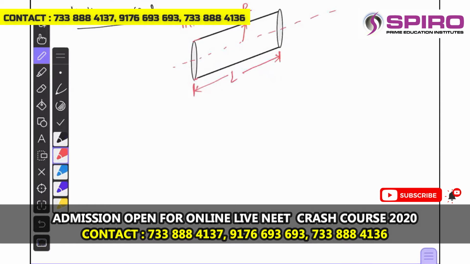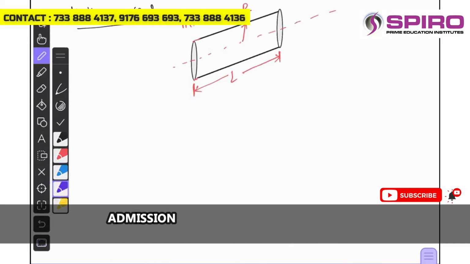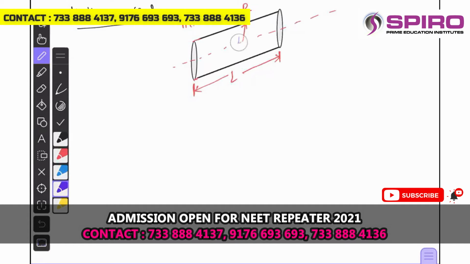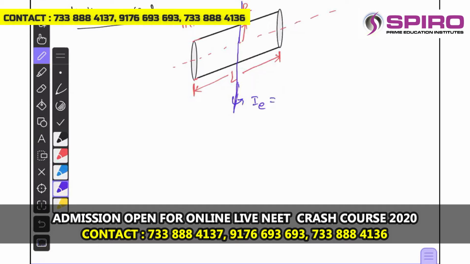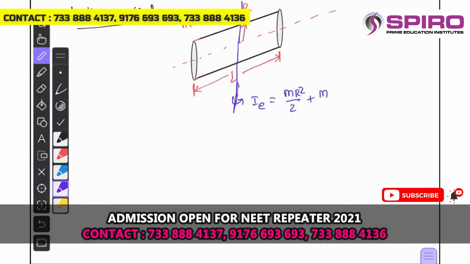Okay. So in this case, we have to find the moment of inertia about different axes. First of all, let me take the equatorial axis. This is called the equatorial axis. This is the axis passing through the diameter and passing through the center of mass. This is called the equatorial axis, IE, which is given by m r square by 2 plus m L square by 12.